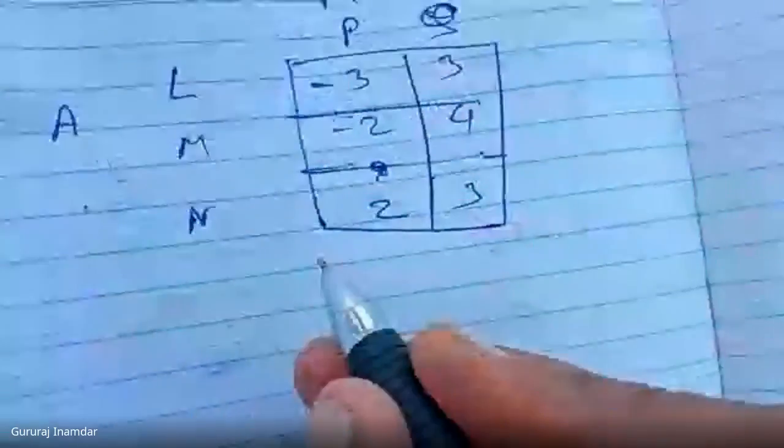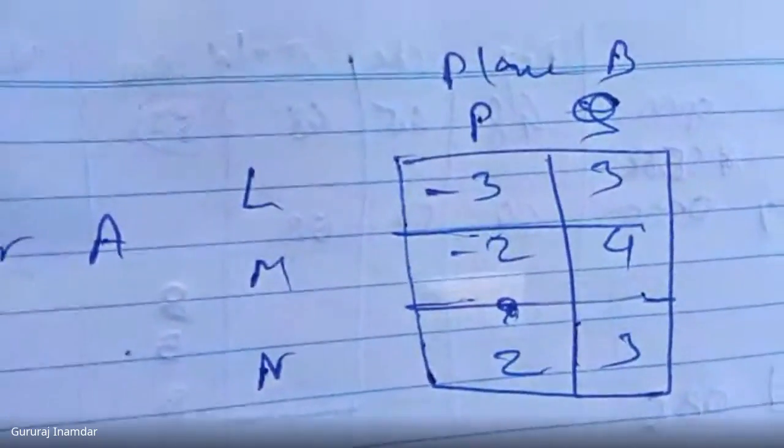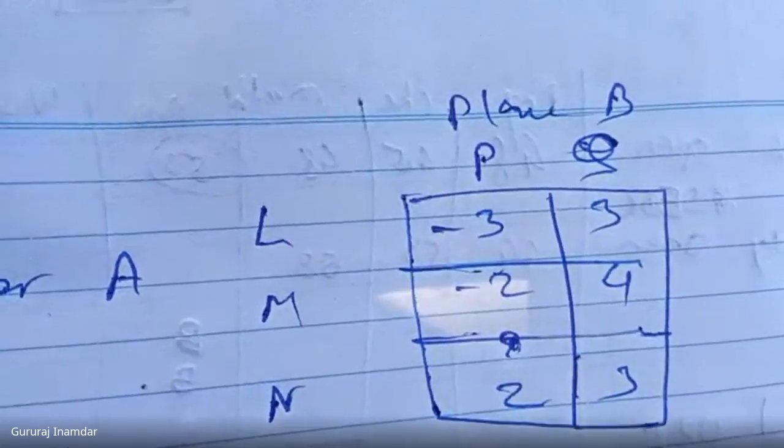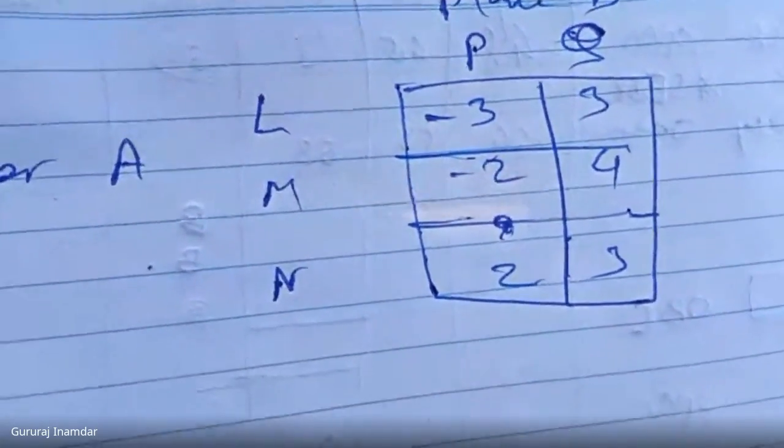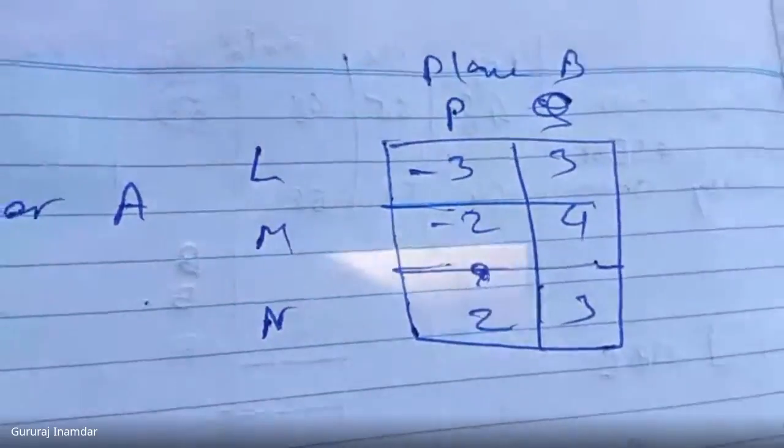So let's start the problem solving. Okay, so what is the step? Is the camera visible very clearly? Anyone please unmute yourself and give me an answer. Is the camera visible properly? Yes, sir. Okay, thank you.